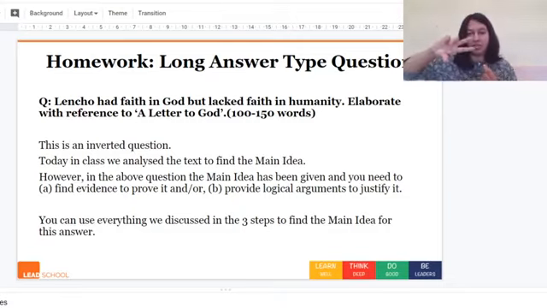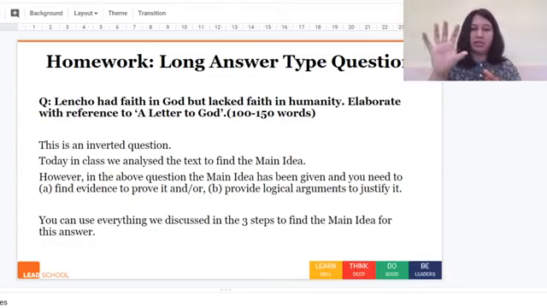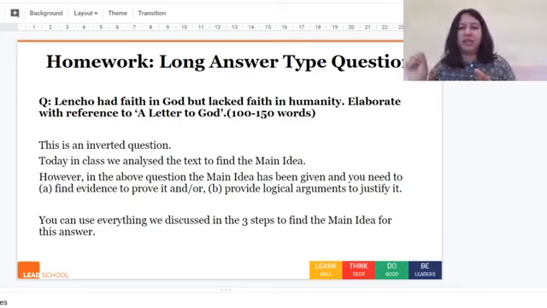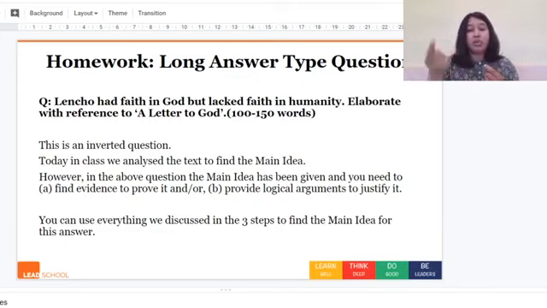So this is an inverted question. In class, what we did was analyze the text to find the main idea. However, in this question, the main idea has already been given: Lencho had faith in God but lacked faith in humanity. So I've already given you the main idea. Now what you need to do is find evidence to prove it and provide logical arguments to justify this sentence.